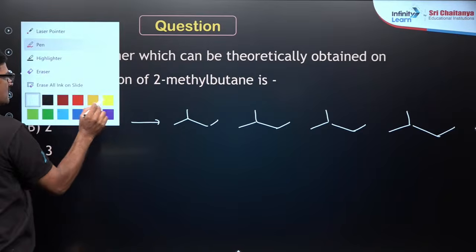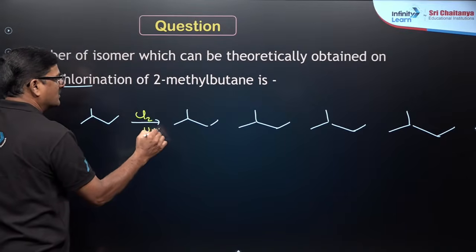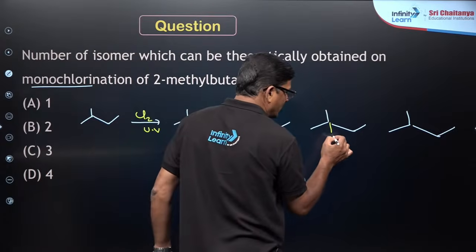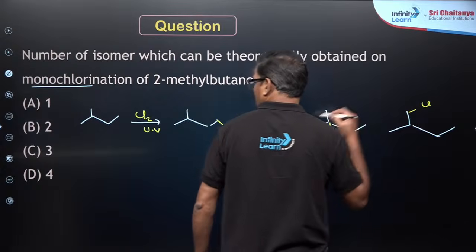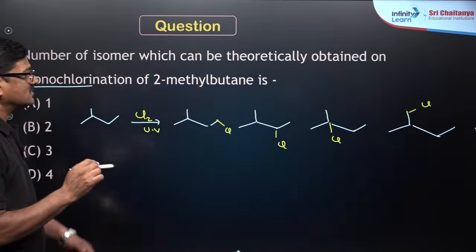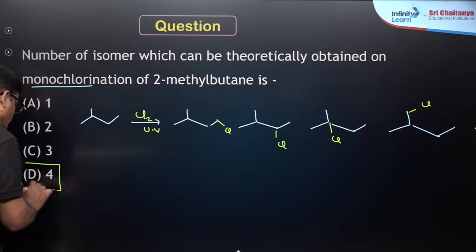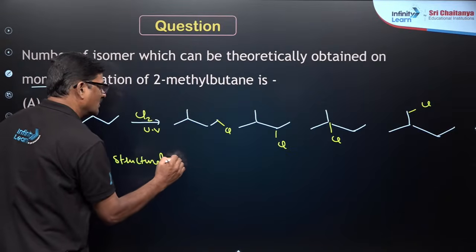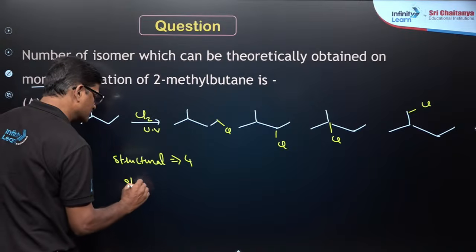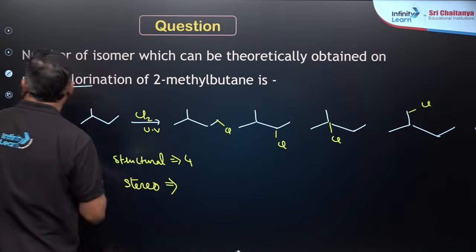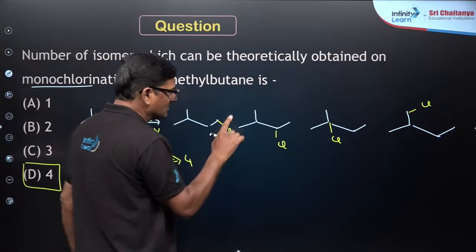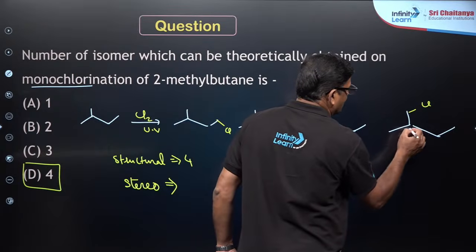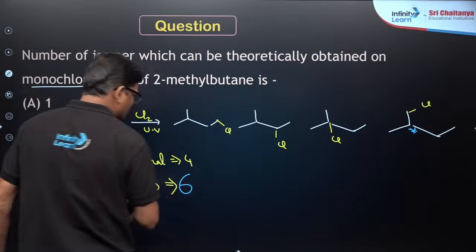When it is subjected to monochlorination in the presence of ultraviolet light, I can get a chlorine here, here, here, and here. Structurally I would get 4 monochlorinated products. Structural is going to be 4. Stereo, I can add 1 chiral carbon atom over here. Yes, this is a chiral center. So I mean to say it is going to be 6.